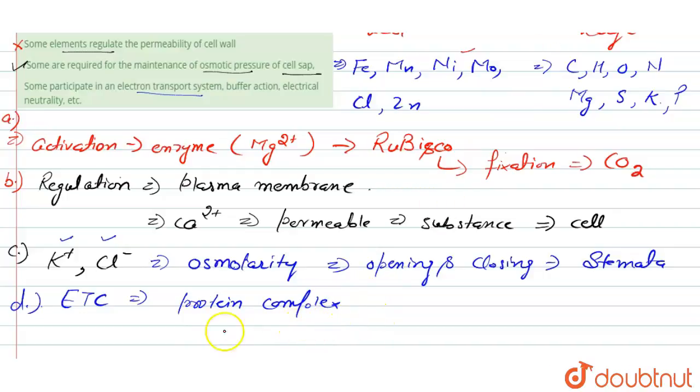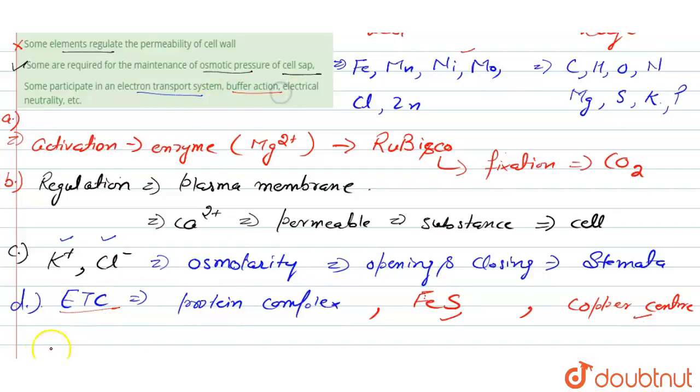These protein complexes are formed of elements such as ferrous sulfide and the copper center, both of which are important for the regulation of the electron transport chain.